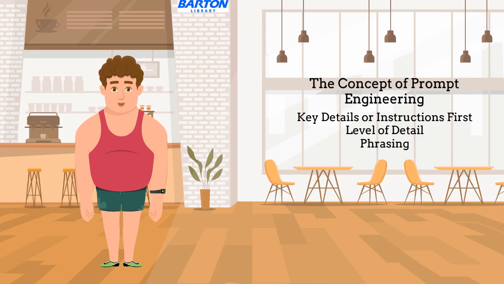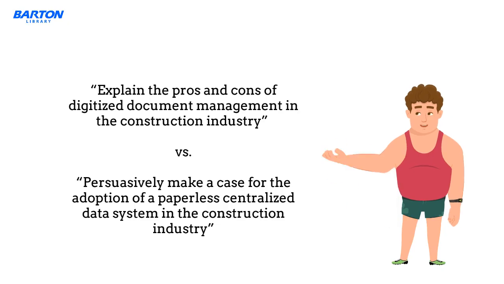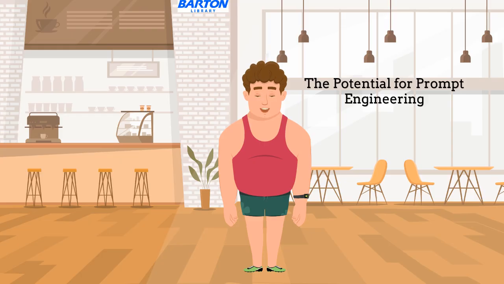The phrasing of a prompt can impact the style and tone of the output. Using keywords like summarize, analyze, or argue can elicit different types of responses. For example, explain the pros and cons of digitized document management in the construction industry versus persuasively make a case for the adoption of a paperless centralized data system in the construction industry. In this instance, one prompt will elicit an informational summary of the topic, while the other will advocate for a position. Sam Altman, CEO of OpenAI, characterized prompt engineering as an amazingly high-leveraged skill.